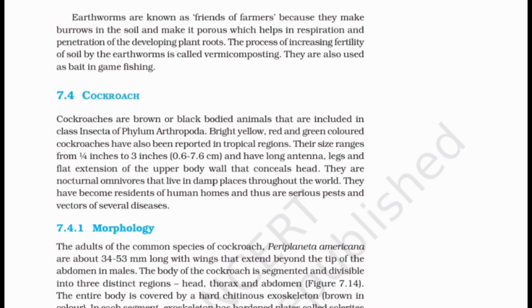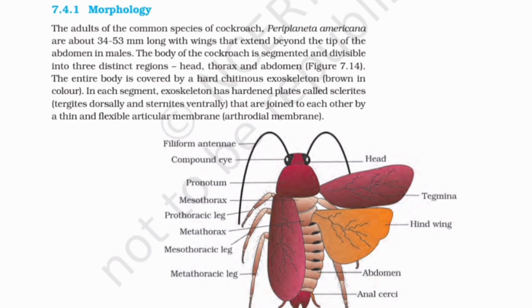7.4.1 Morphology. The adults of the common species of cockroach, Periplaneta americana, are about 34 to 53 mm long with wings that extend beyond the tip of the abdomen in males. The body of the cockroach is segmented and divisible into 3 distinct regions: head, thorax and abdomen. Figure 7.14. The entire body is covered by a hard chitinous exoskeleton, brown in color. In each segment, the exoskeleton has hardened plates called sclerites, tergites dorsally and sternites ventrally, that are joined to each other by a thin and flexible articular membrane, the arthrodial membrane.